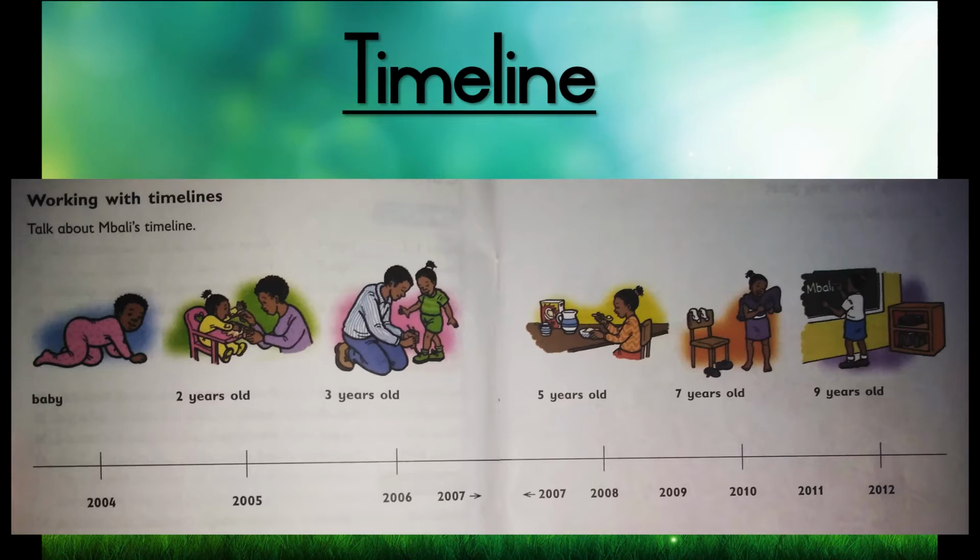Now, if we look very carefully, from the first part, we can see the first year is 2004. In 2004, in this timeline, Mbali was a baby. When we look at 2005, Mbali was 2 years old. And so on. Pause the video and look very carefully at everything happening in this timeline. Then you may continue with the video.